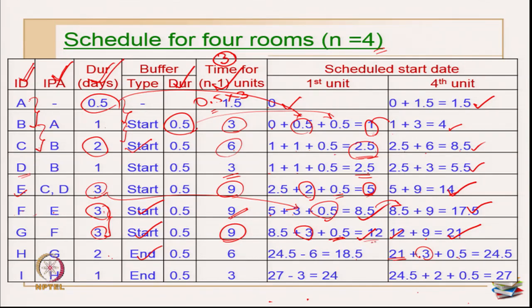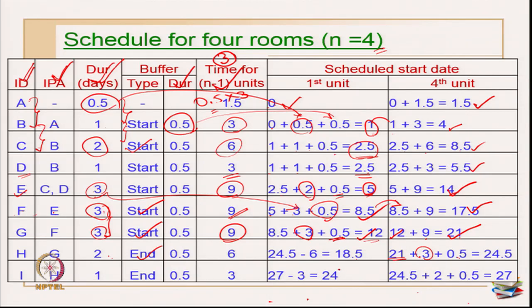If by mistake I am starting on 12 plus duration of activity is 3 plus 0.5, which is 15.5, by using a short start buffer, what will happen is after 2 or 3rd unit I may be colliding or interfering with the F activity or something. So, in order to avoid that we are introducing an end buffer, and then we are deciding the scheduled start date of H in order to avoid the interference between the activities.